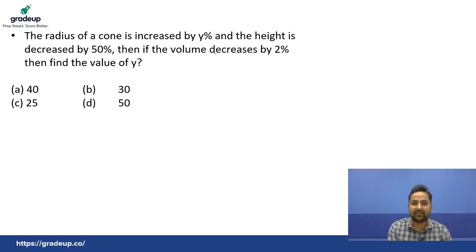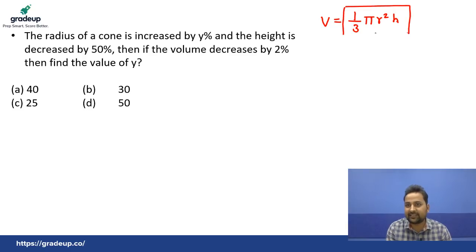So what is the volume formula here? What is the formula of volume of a cone? We all know the formula is 1 by 3 pi r square h. So volume equals 1 by 3 pi r square h. See, in 1 by 3 pi r square h, 1 by 3 and pi are constant. If there is some percentage change in the radius or in the height, that is not going to affect 1 by 3 pi because those are constant. So students, the variables are r and h. Yes or no? r and h.